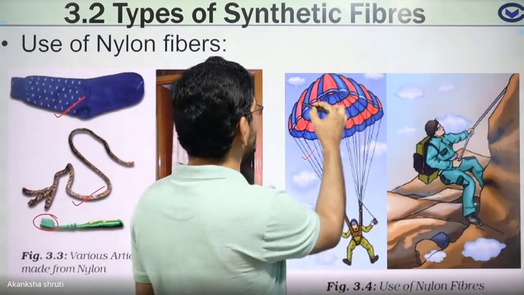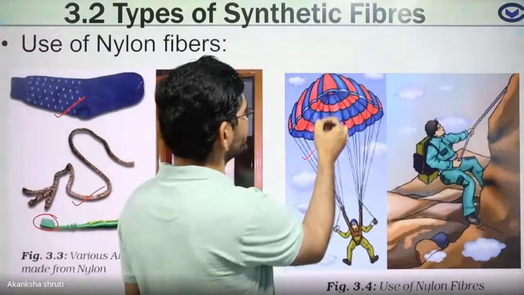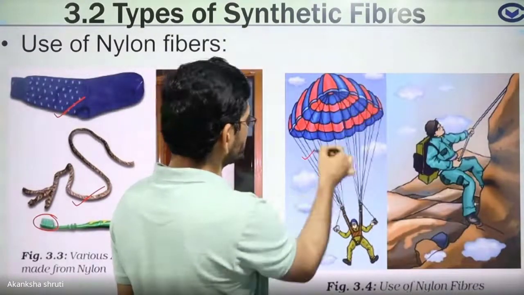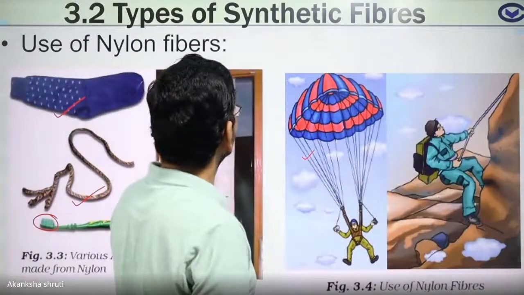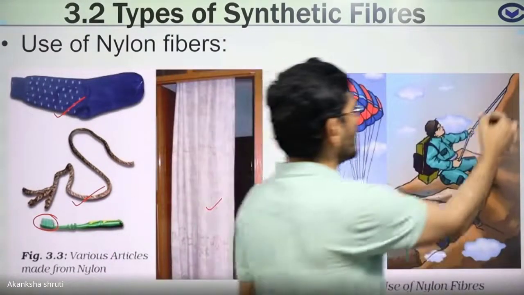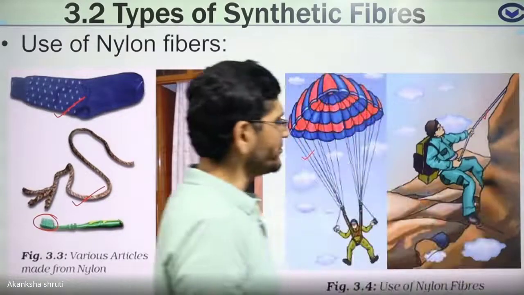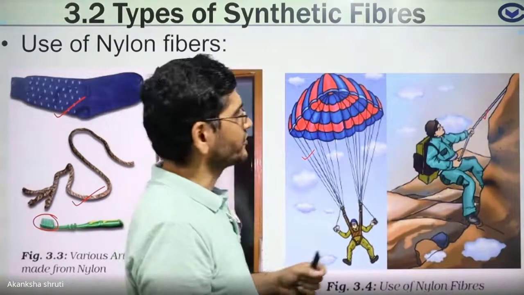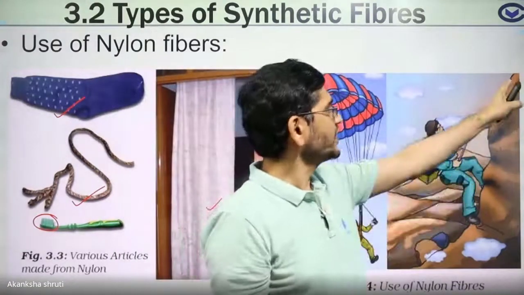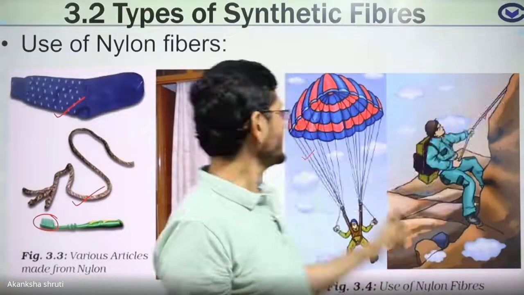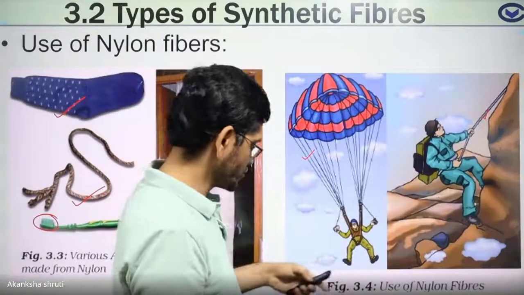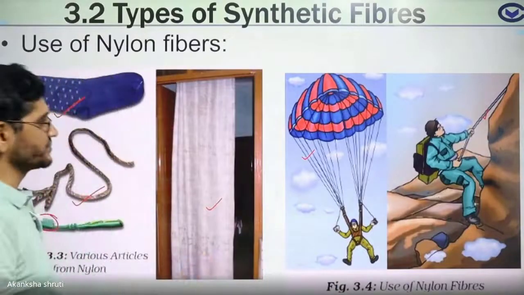These threads, and even this part, consist of the same thing. This is basically polyester and this is nylon. See, this rope is made up of nylon. It is used for climbing or mountaineering. It is the parachute. It is household items.